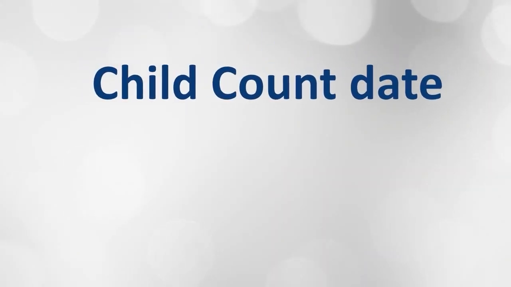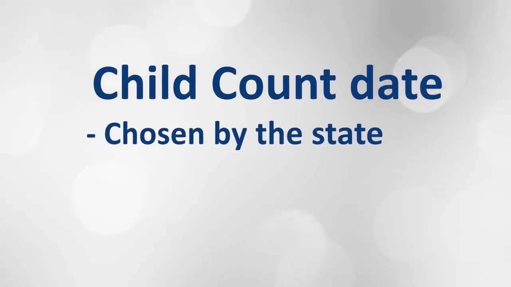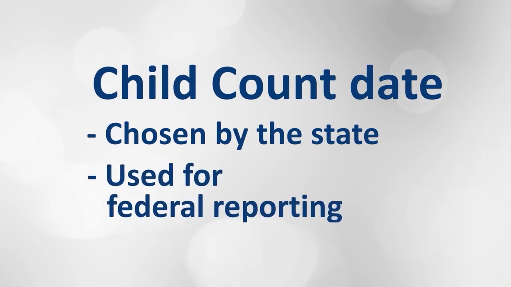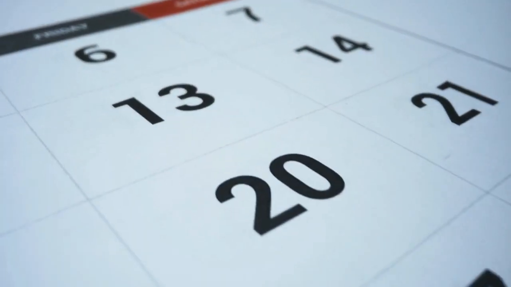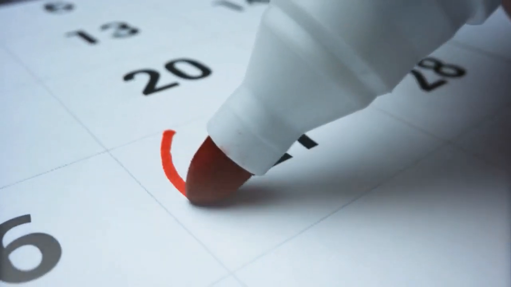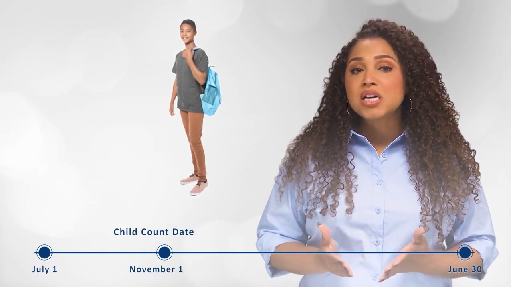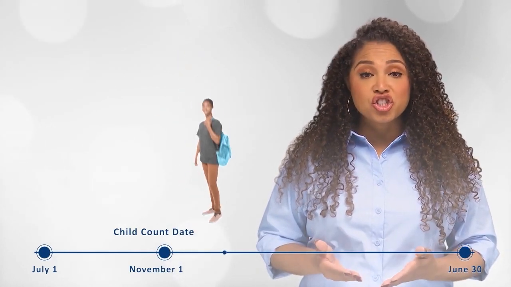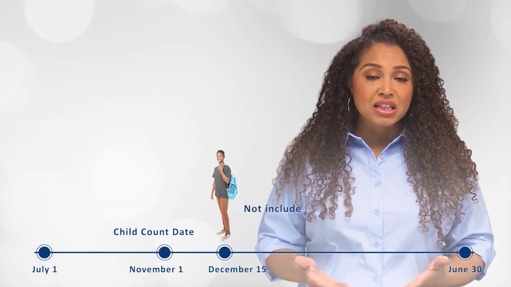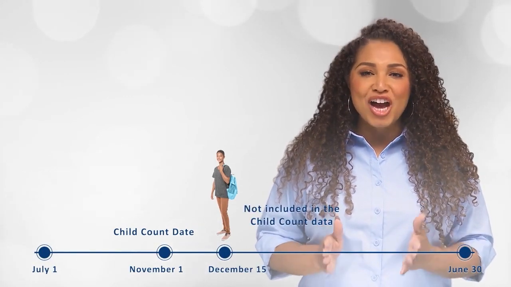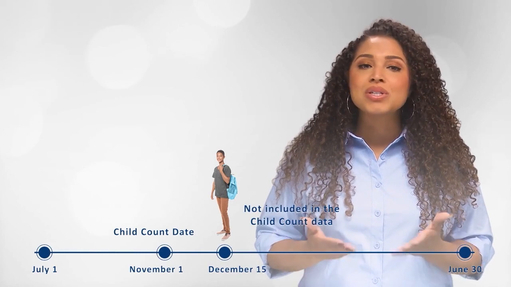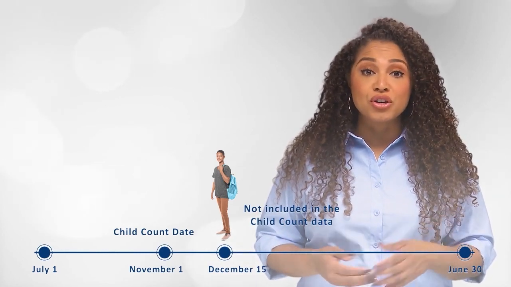The official child count date is a specific date each state chooses to pull information for certain federal reports, and the date must be between October 1st and December 1st. For example, if a state's child count date is November 1st, a student who does not begin receiving special education services until December 15th would not be included in child count data because the student was not receiving services on November 1st, the state's child count date.